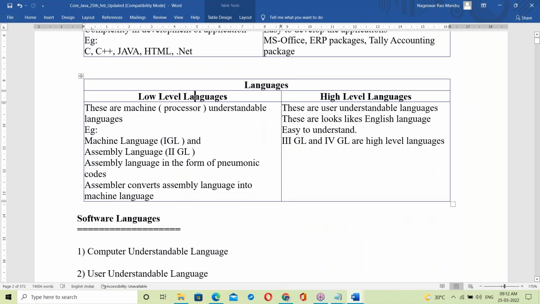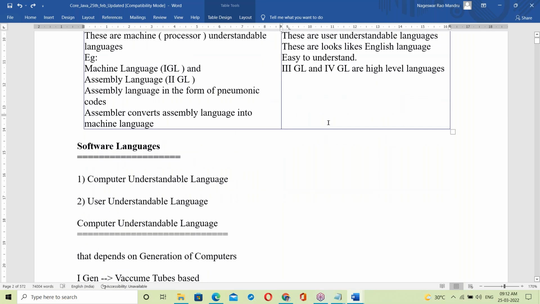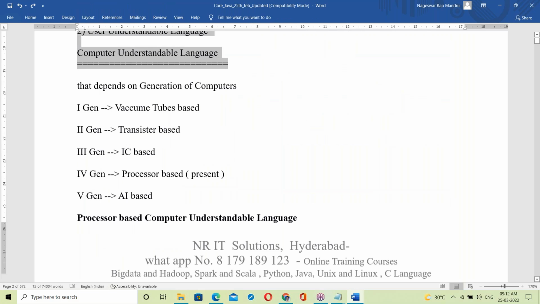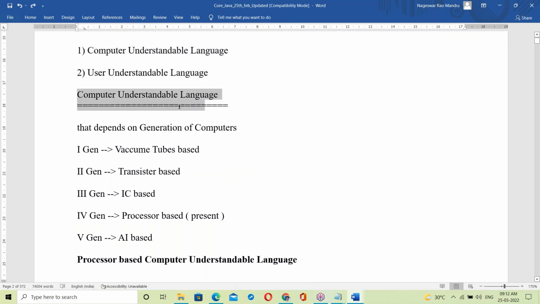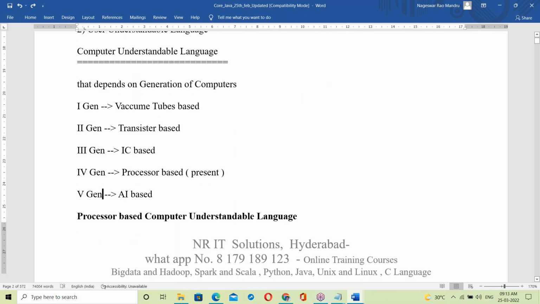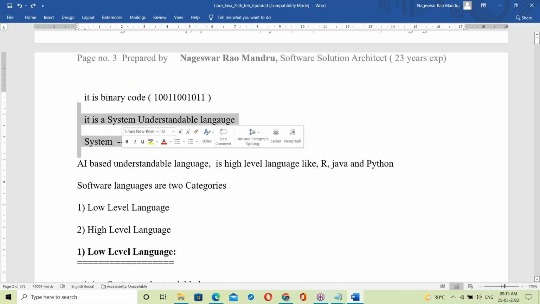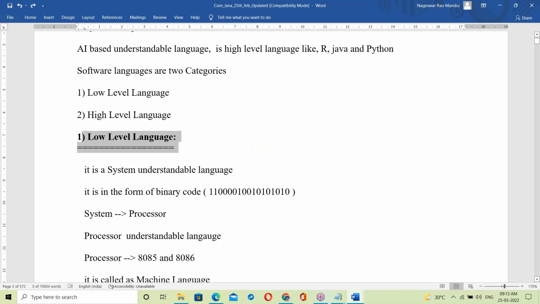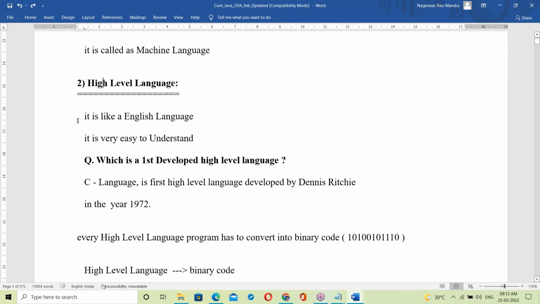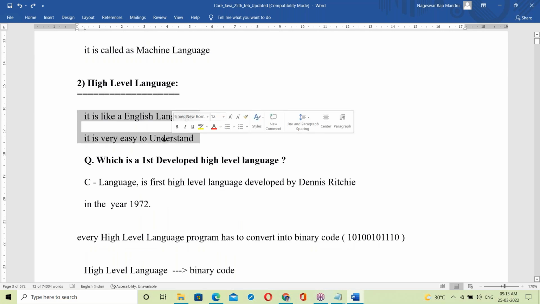Yes, in this, low level language, high level language. Java comes to the high level language. Java is a high level language. See, all these points are mentioned in the document here. Software, languages. Okay, computer understandable language depends on generation of computers: first gen, second gen, third gen, fourth gen. All these are explained very clearly. What is low level language? What is high level language? Very clearly prepared.